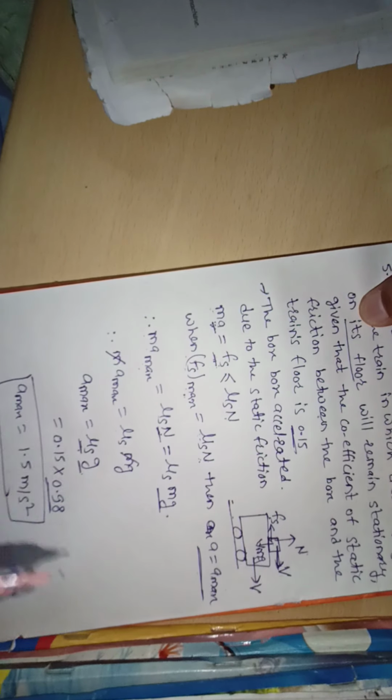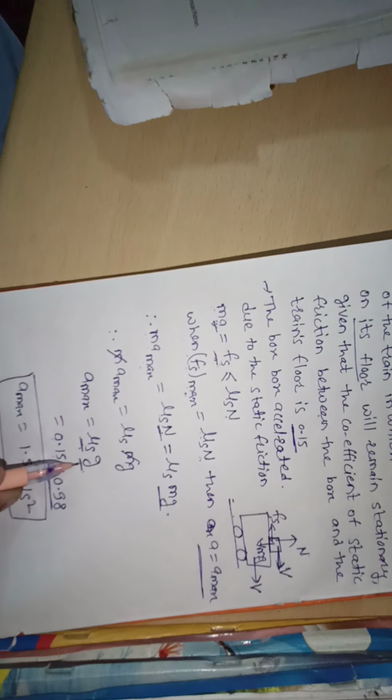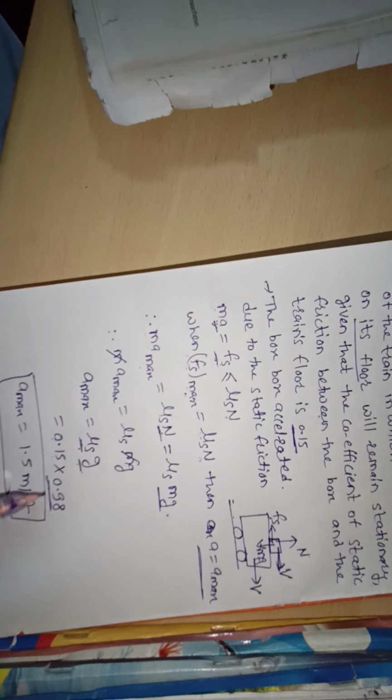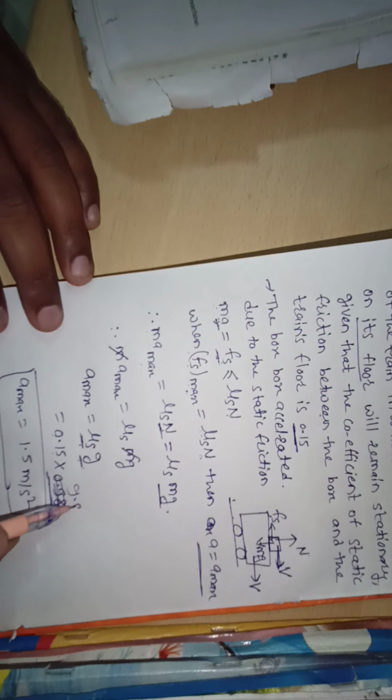In the example, the coefficient of static friction between the box and the train is given as 0.15, and acceleration due to gravity g is 9.8 meter per second square.